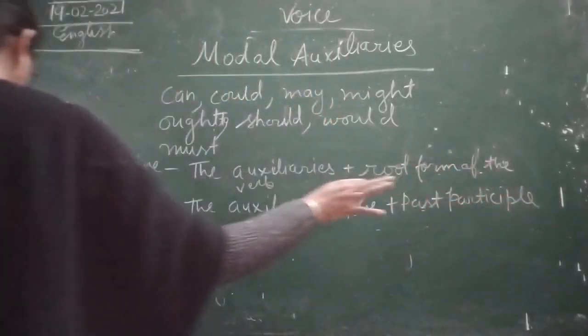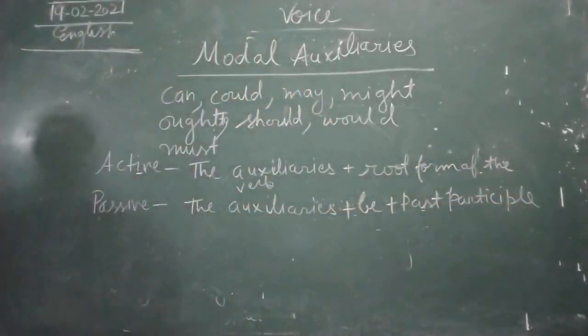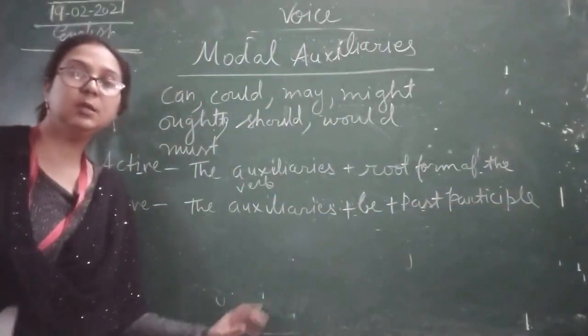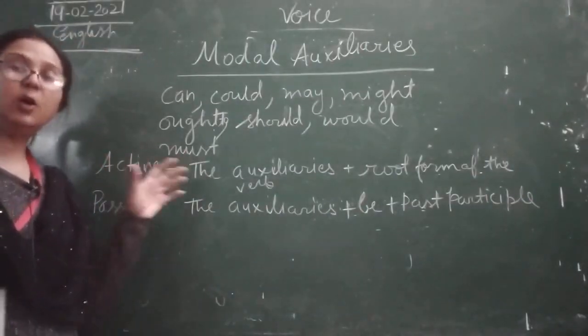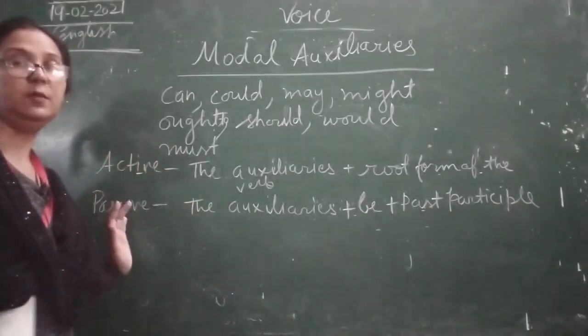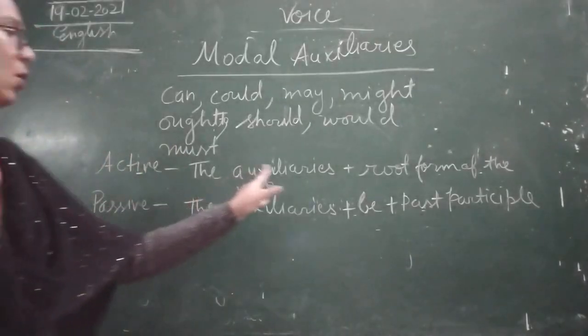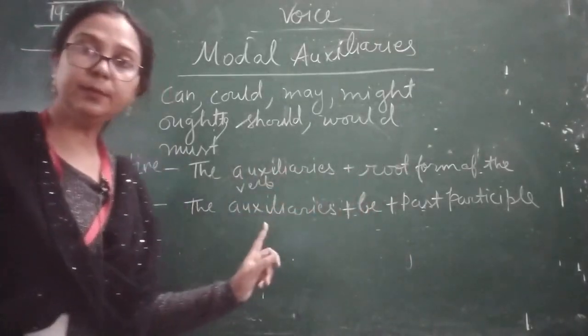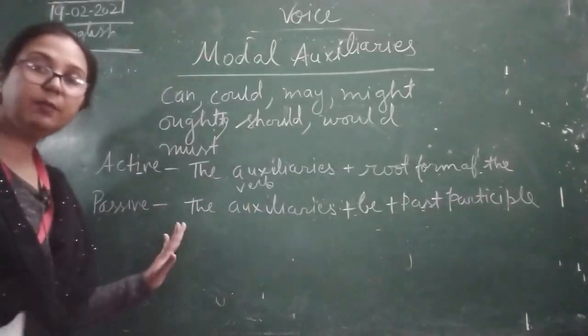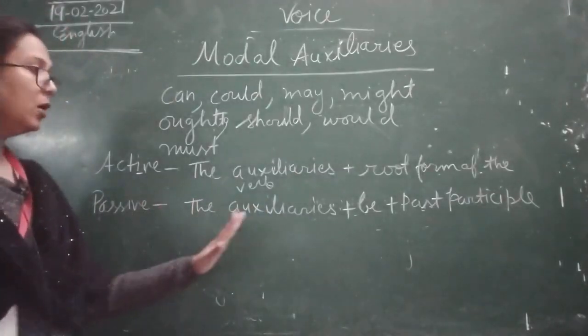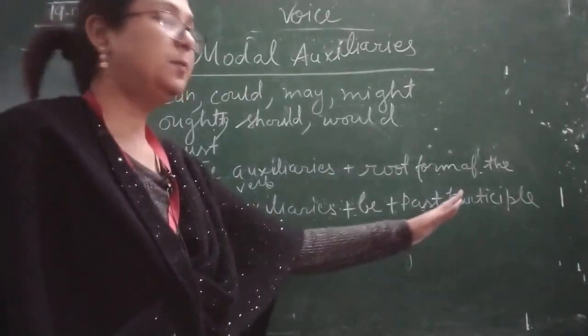These rules are very important. This is the rule of making modal auxiliary active voice into passive voice. In active voice, the auxiliary plus root form of the verb, and in passive voice, the auxiliary plus be plus past participle.